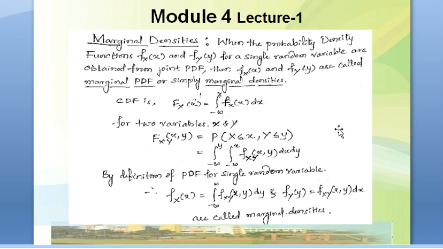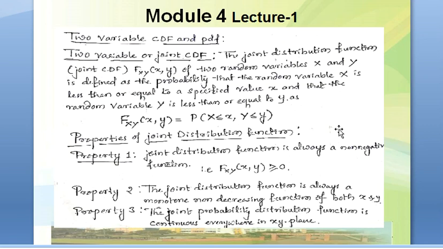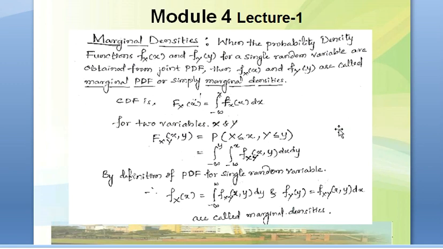Then the next point is marginal densities. So what are these marginal densities? When we are having the probability density function FXY of x, y, then obtaining FX of x and FY of y from this joint probability density function is nothing but obtaining of marginal densities, and FX of x and FY of y are simply referred to as marginal PDFs or simply the marginal densities.